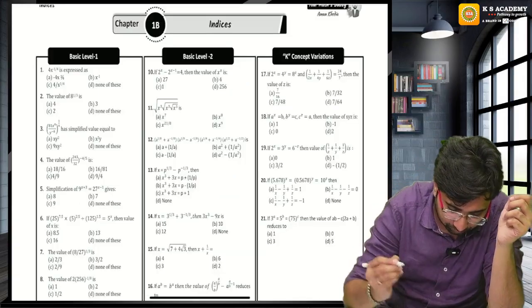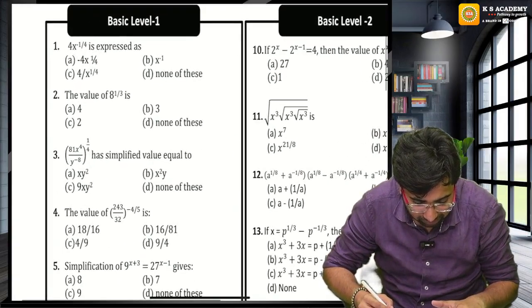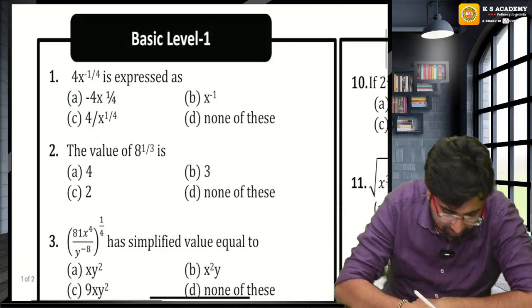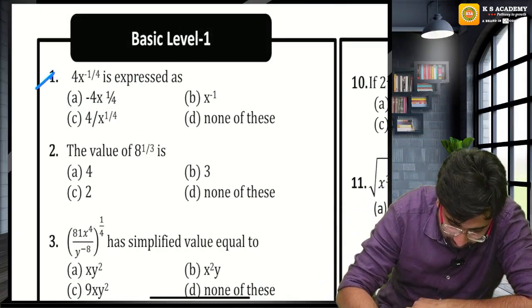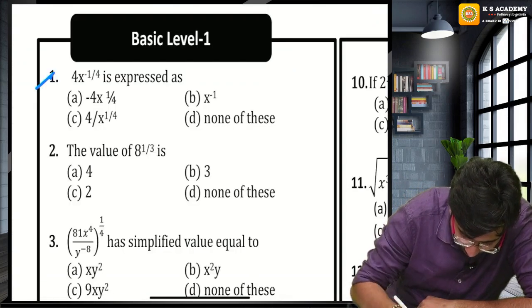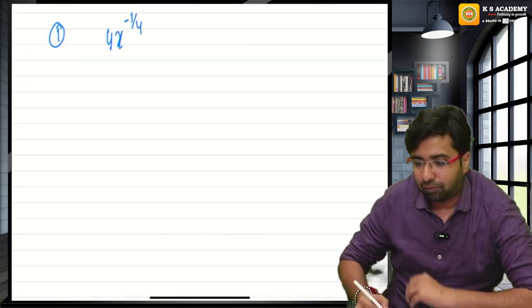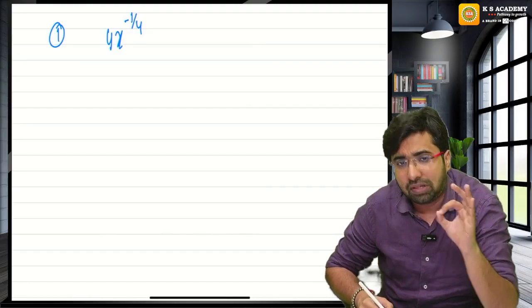Okay. Guys, now let's start with the basics property practice. Basic level 1. Guys, question number 1, we are starting now. Question number 1. Guys, 4 raised to the power x raised to the power minus 1 by 4. Guys, minus 1 by 4 means reciprocal.